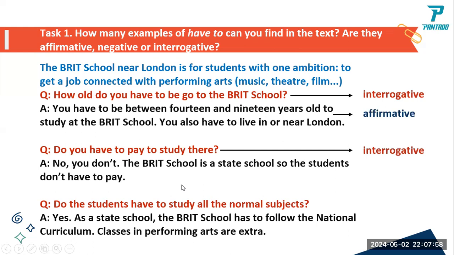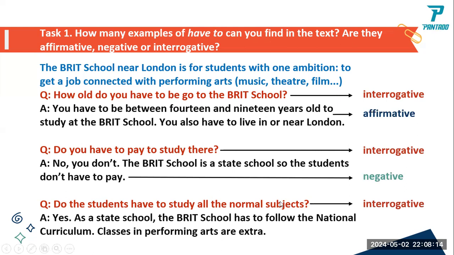The next one: the preschool is a state school, so the students don't have to pay. That is negative, very easy. And this last one, do the students have to? This is in question form, interrogative. And the answer, of course, there is a has to.